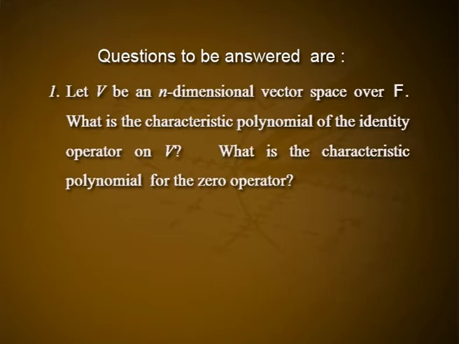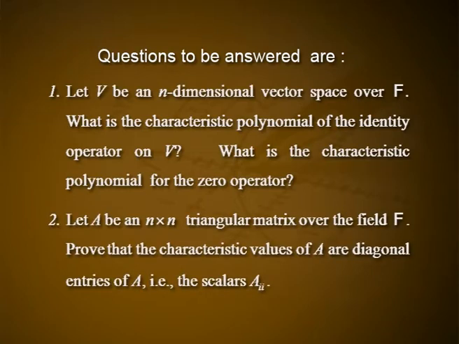Before going to the next session, try to answer the following questions. 1. Let V be an n-dimensional vector space over F. What is the characteristic polynomial of the identity operator on V? What is the characteristic polynomial for the 0 operator?